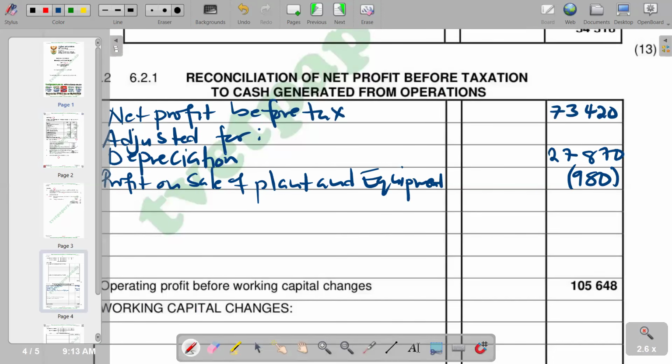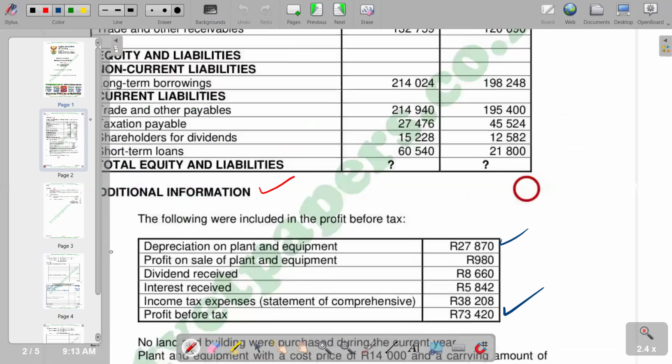So going on to the next item. You'd see that we have other items, like dividends received, which are going to be readjusted again. Interest received. We also check for any interest paid. We are going to calculate for that.